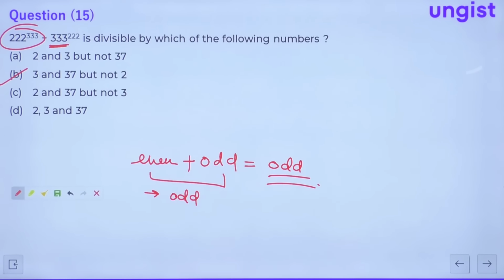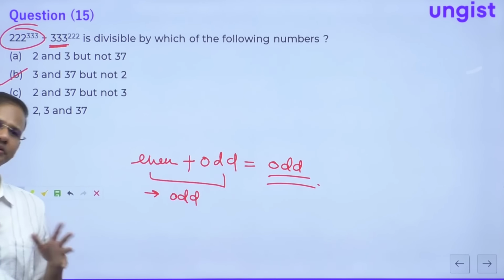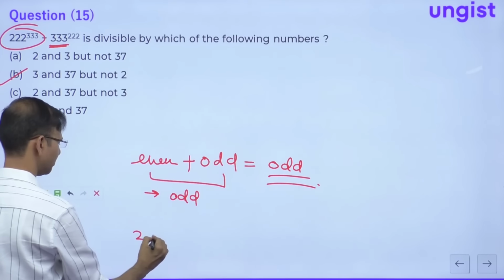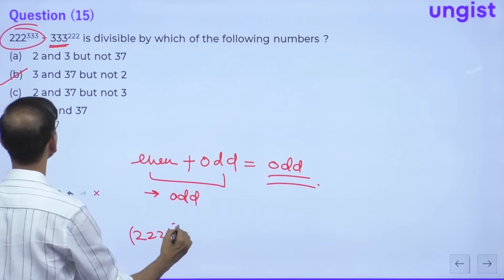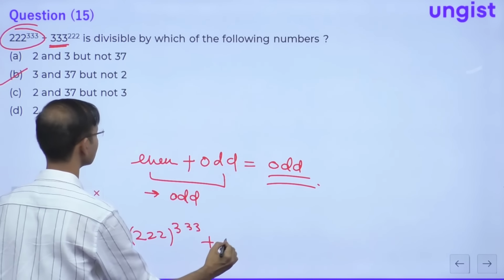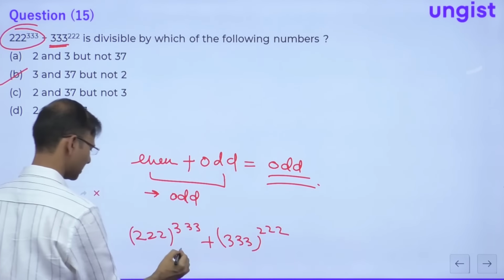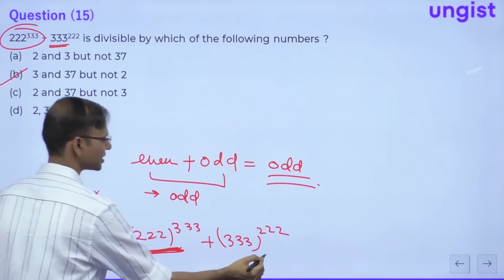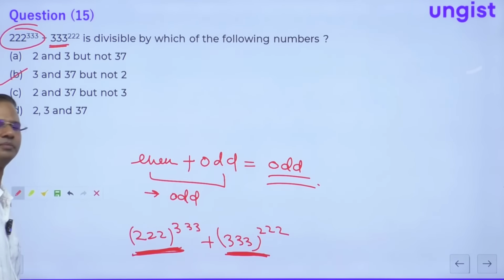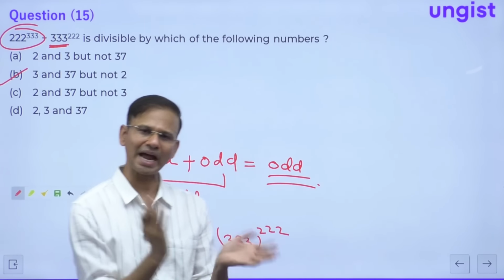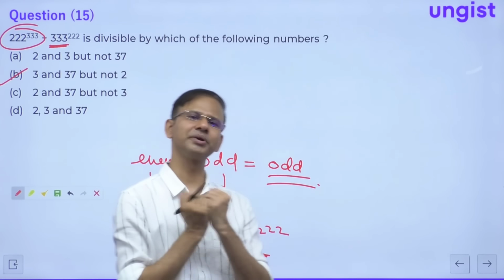Now, if I need to explain the entire thing, then obviously this number is a multiple of 111. 2 raised to the power something is 333 plus 333 raised to the power 222. This number is a multiple of 111, and this number is also a multiple of 111. So two multiples of 111 will be added, or you can say 111 you can take out common.